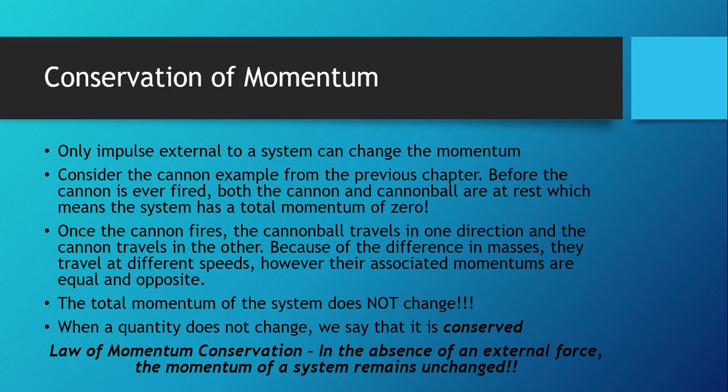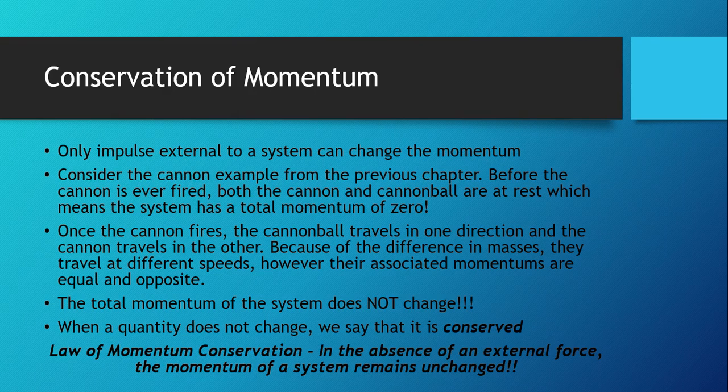But if we look at the situation, the total change in the momentum of each one is equal and opposite. So the change in momentum of the cannonball, you see a much higher velocity for a lower mass, whereas the change for the cannon, you see a much lower velocity for a higher mass.